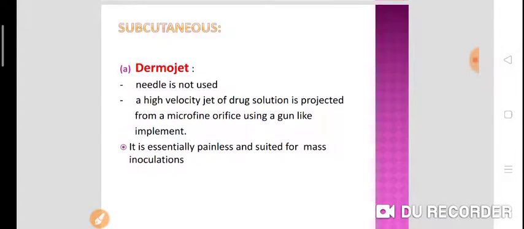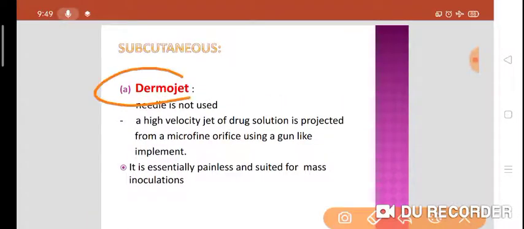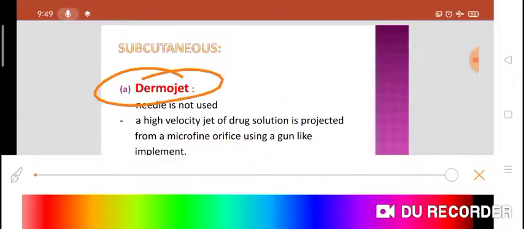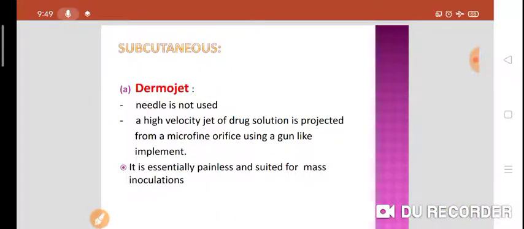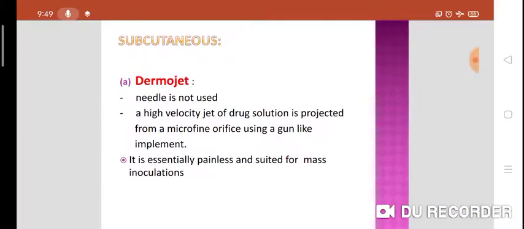Now, subcutaneous route. First of all, dermojet. In dermojet, a needle is not used, so it is painless.